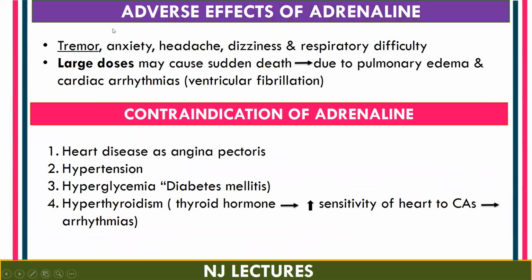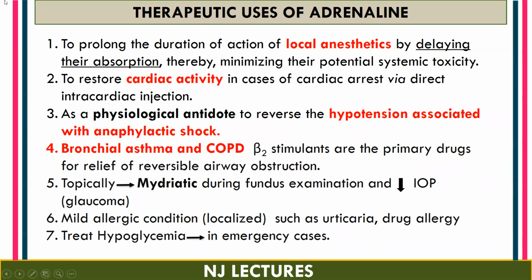Let's see the adverse effects of adrenaline: tremor, anxiety, headache, dizziness, and respiratory difficulty. Large doses of adrenaline may cause sudden death, and the reason behind that is pulmonary edema and cardiac arrhythmias, that is, ventricular fibrillation. Next, contraindications. Adrenaline is contraindicated in heart disease such as angina pectoris, hypertension, hyperglycemia, diabetes mellitus, and hyperthyroidism. Why? Because thyroid hormone increases the sensitivity of the heart to catecholamines, and that will further lead to arrhythmias.